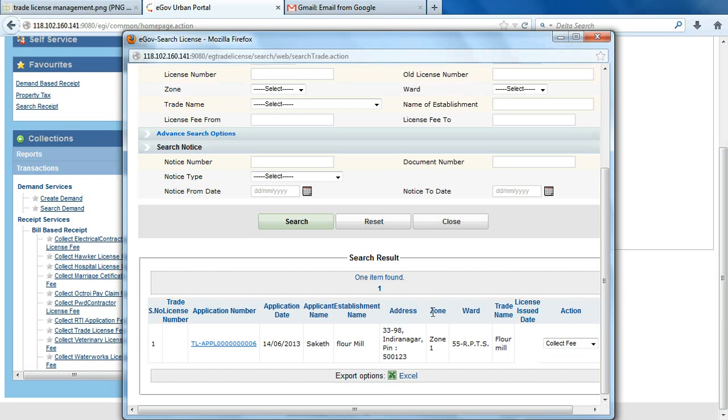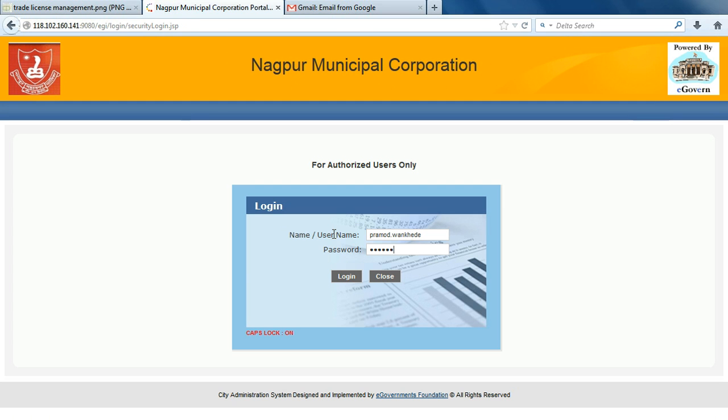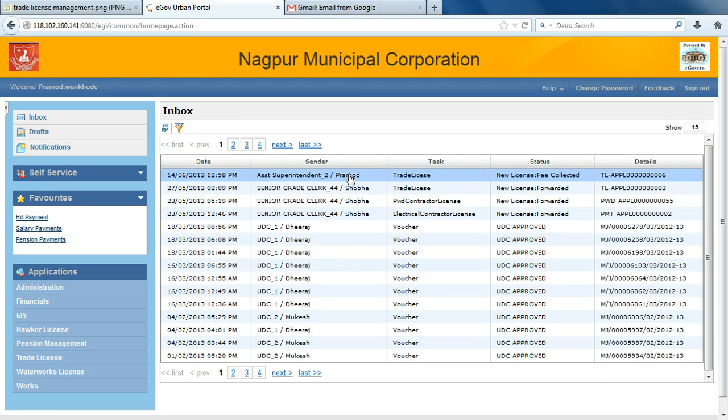Now I will log into the approver to approve this trade license application. I am logging in as trade license approver. Clicking on inbox application.